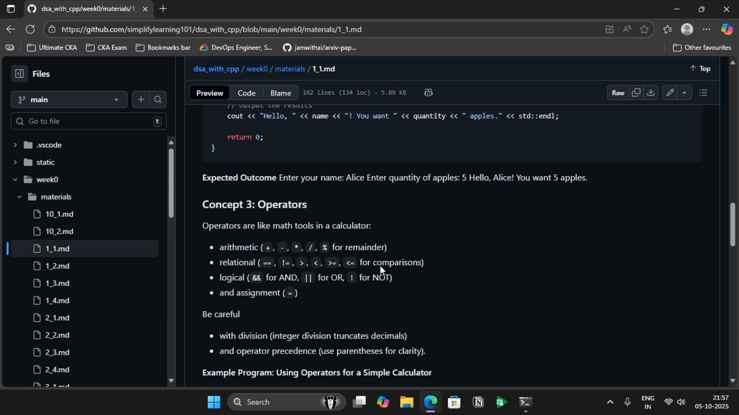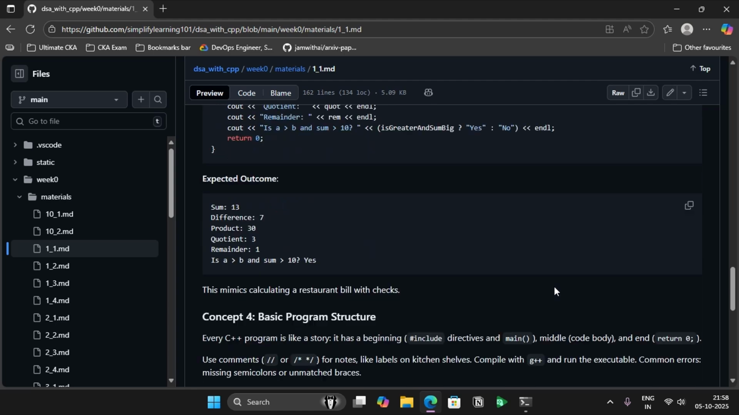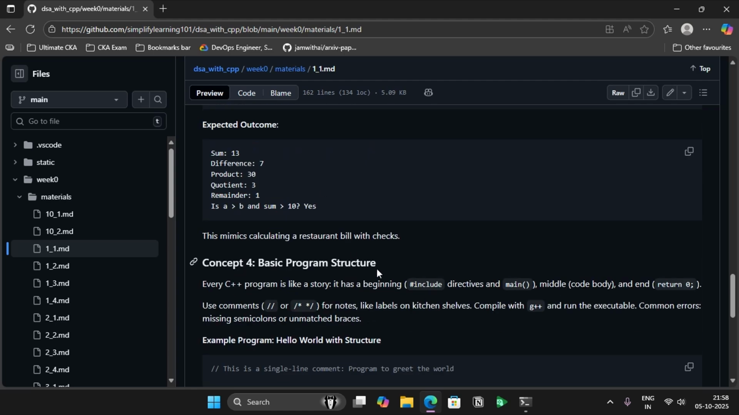So next is operators. We all know we have multiple different types of operators available in C++: arithmetic operators, relational, logical, assignment operators, shorthand operators, and all that stuff. You can always use the operators this way. That's the operators thing.